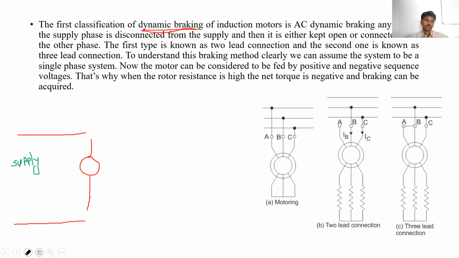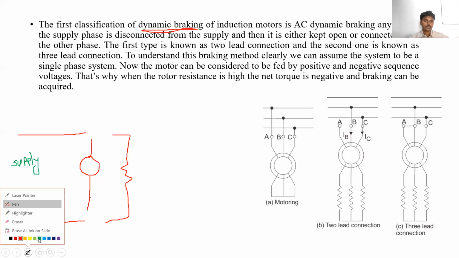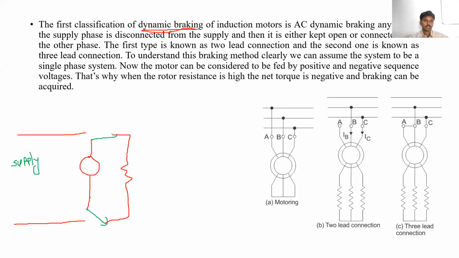So if you want to stop the motor very quickly, then we can connect the motor terminals to a resistance. Clear? Immediately disconnect the motor terminals from the supply, and connect them across the resistance. Clear? So what will happen due to this?